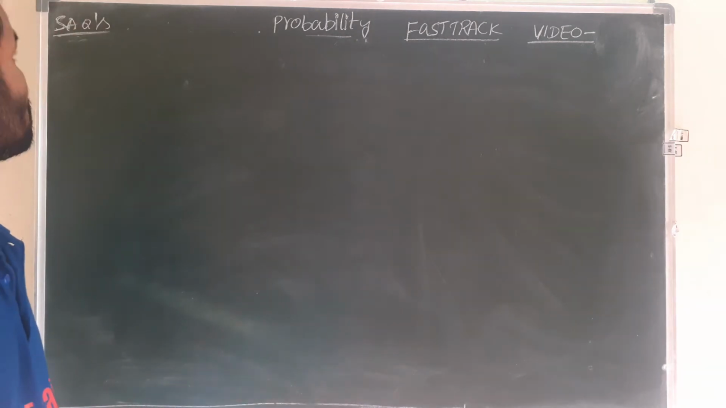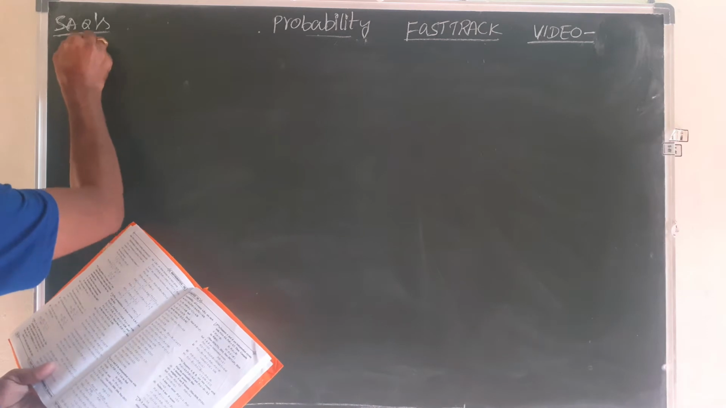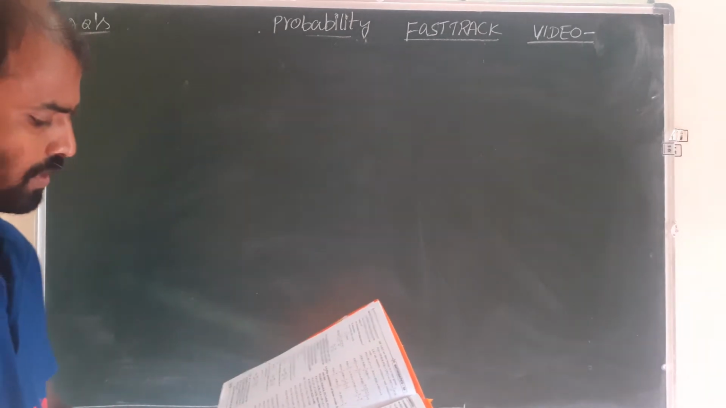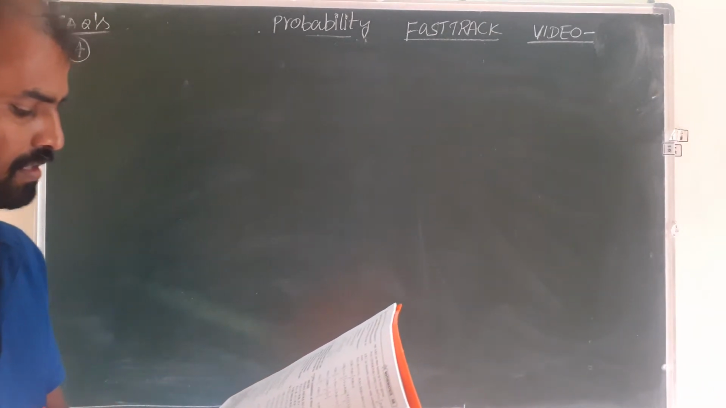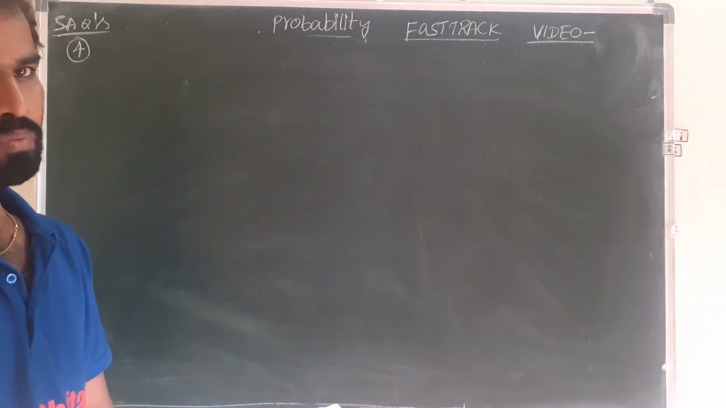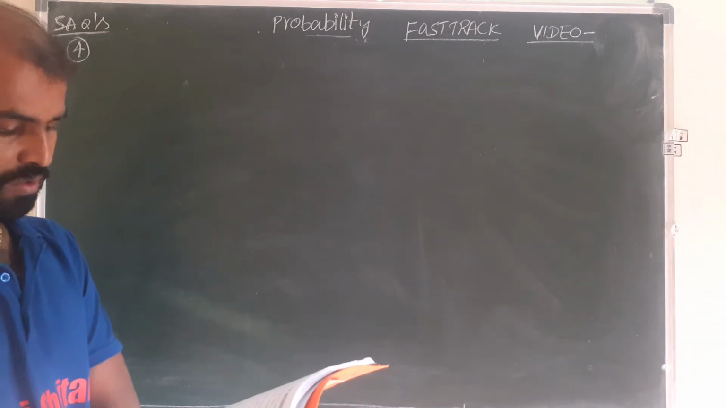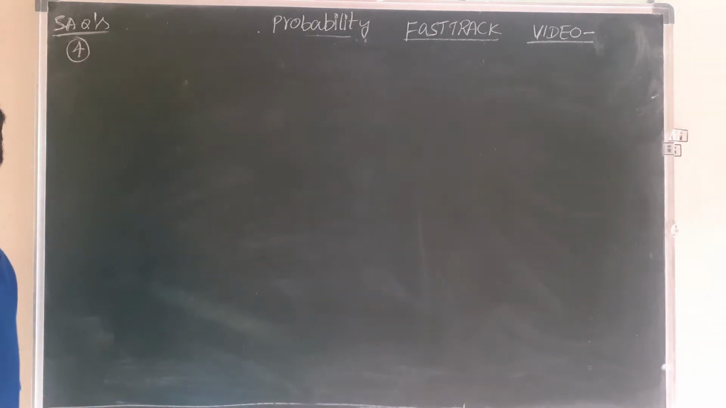Now the probability same chapter SAQs, fourth one. If A, B, C are three horses in a race, the probability of A wins the race is twice that of B, and the probability of B wins the race is twice that of C. Then find the probabilities of A, B, C to win the race.